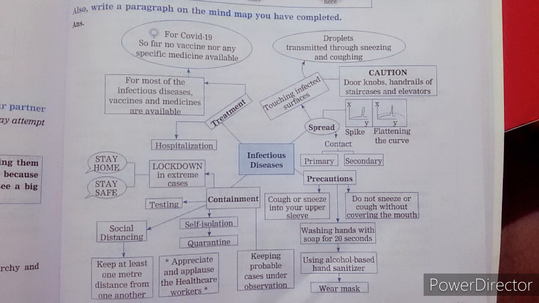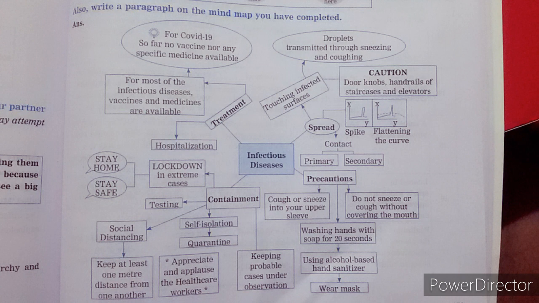The fourth idea is treatment. What are the possible treatments with which we will be able to cure? Hospitalization is one of the most important ways through which we can get cured. We have to get admitted and do a lot of tests, only then will we be able to get cured. The next is that for most infectious diseases, vaccines and medicines are available.